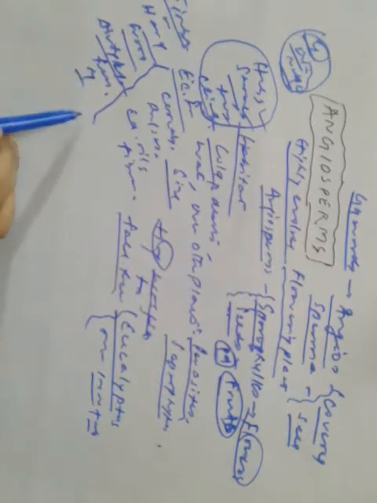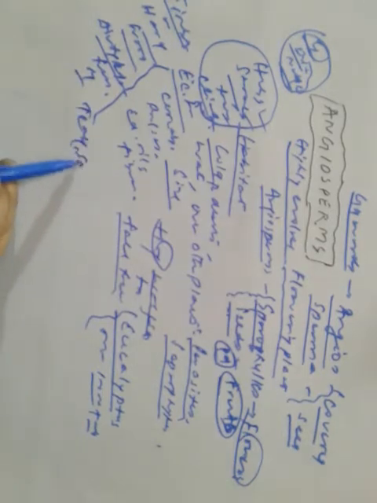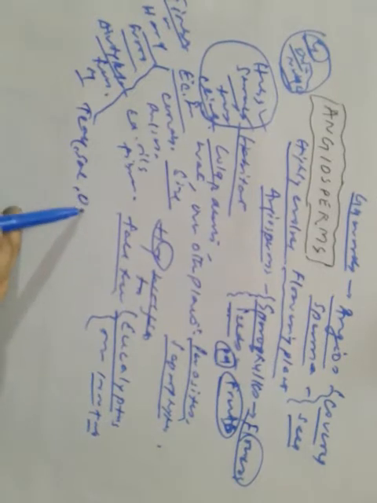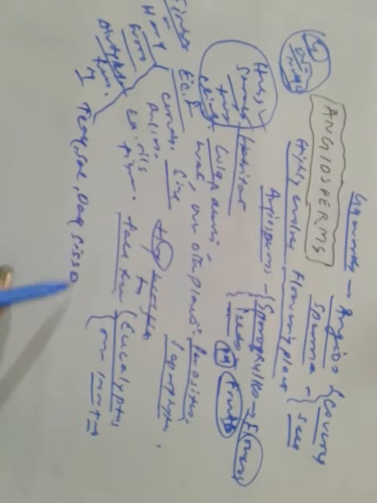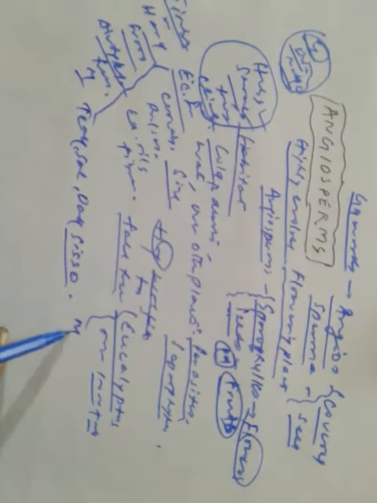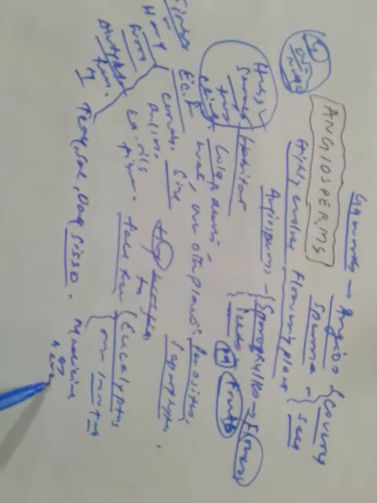Examples: teak, sal, oak, shisham, etc. And they are also used as medicine and beverages.